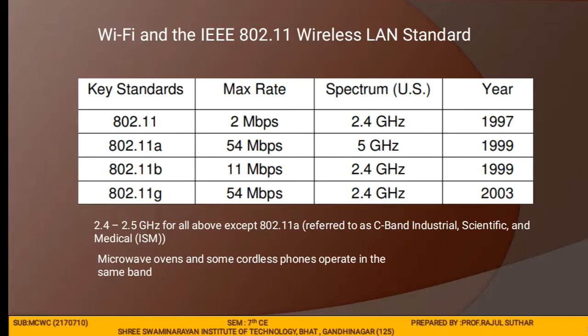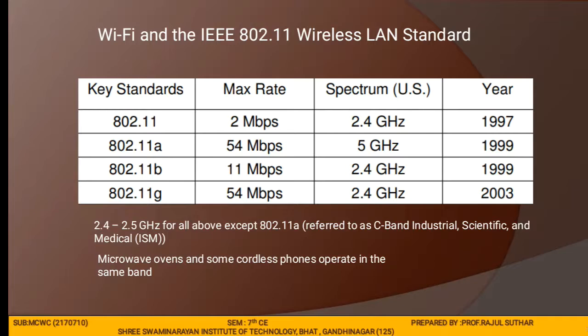And last, 802.11g. This wireless standard provides more than 20 Mbps, and it covers up to 54 Mbps speed, working in the 2.4 gigahertz frequency band.